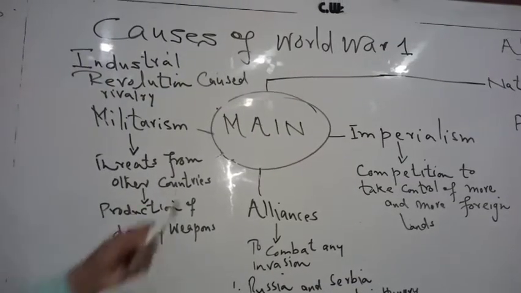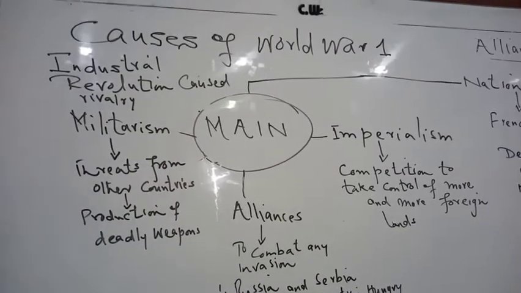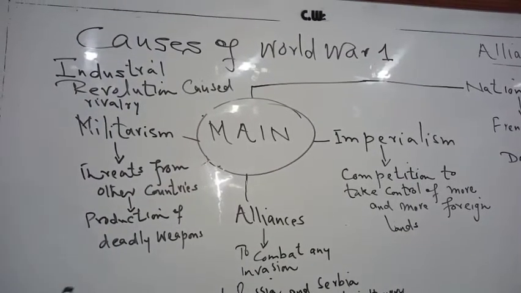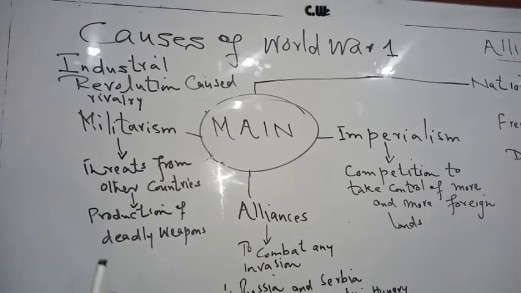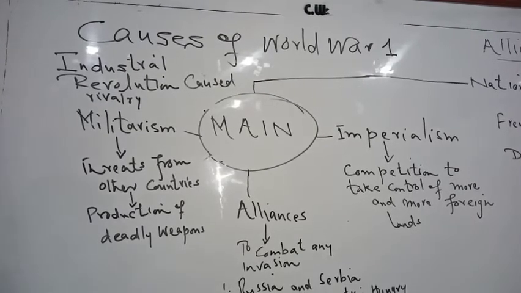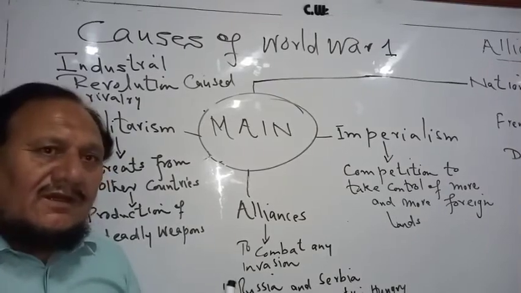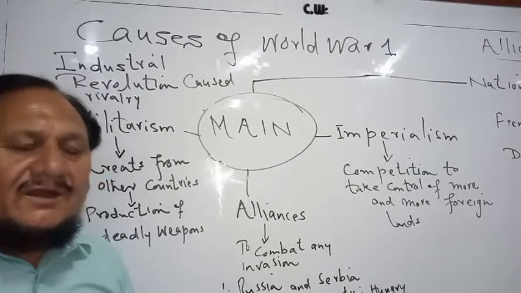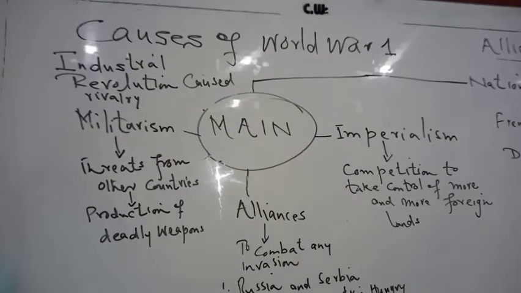Students, now let's see the causes of World War One. The Industrial Revolution caused rivalry among the European nations, and they wanted more and more markets for themselves in the world, in Asia, in Africa, in other parts of the world. They wanted more and more markets for their produced goods. This rivalry caused wars among them, and a lot of battles were fought between the armies of two European nations on foreign lands.